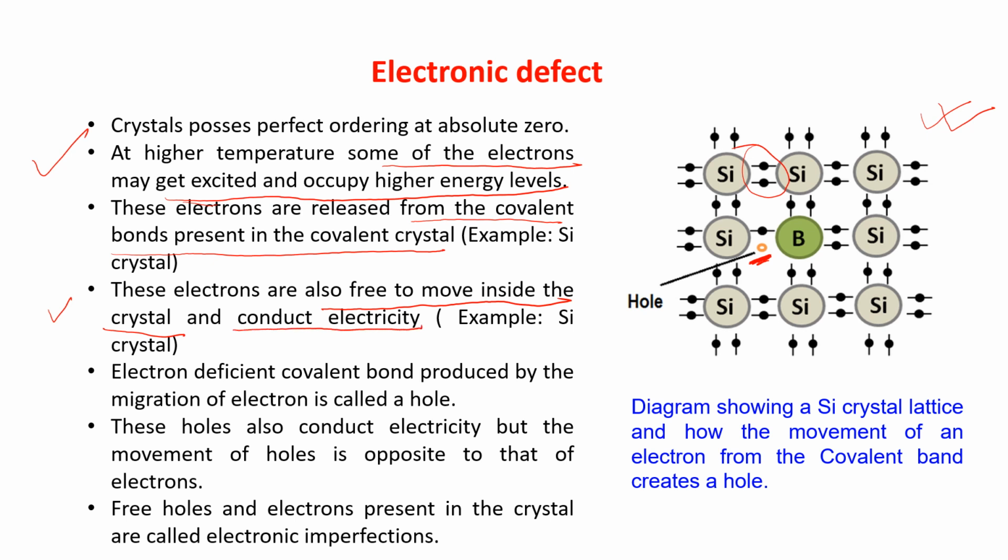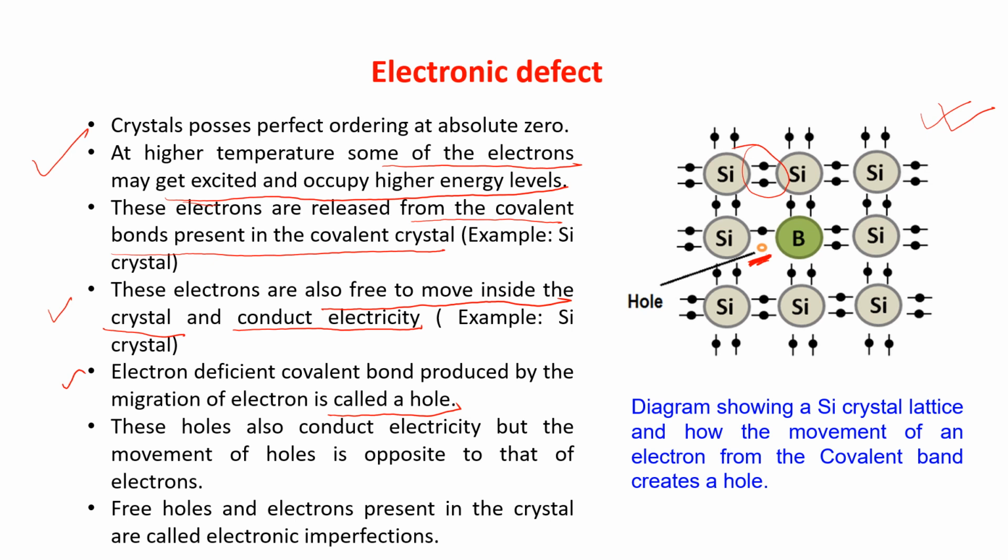Okay. Now, see the fifth point. Electron deficient covalent bond produced by the migration of electron is called a hole. As the electron will come from here, this silicon-silicon covalent bond, then it will create a hole because the electron is not there. Now, this hole can conduct electricity, but the movement of the hole is opposite to that of the electron.